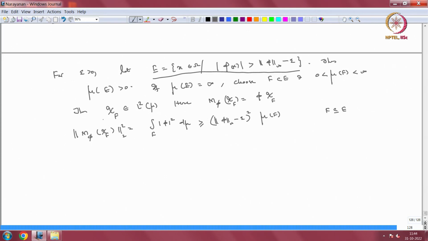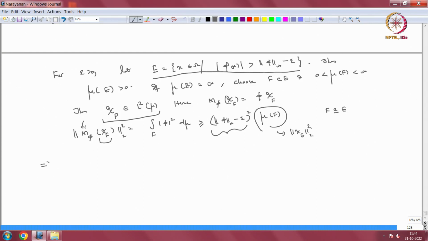So this is a non-zero L2 function, and I have the operator acting on some vector giving at least some constant times the norm of the vector. This is the norm squared of the vector, remember that it is L2.